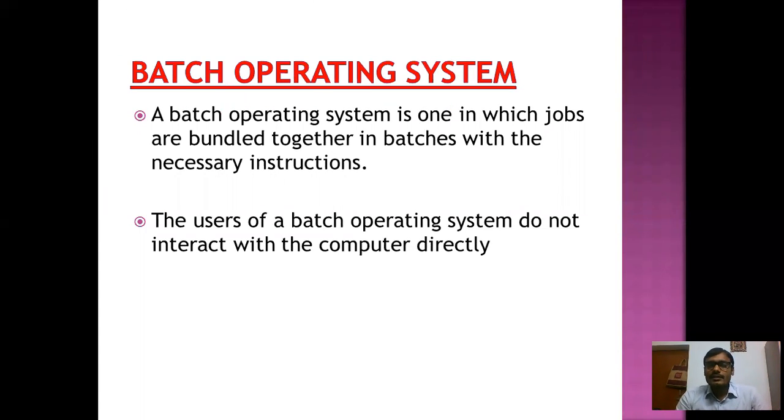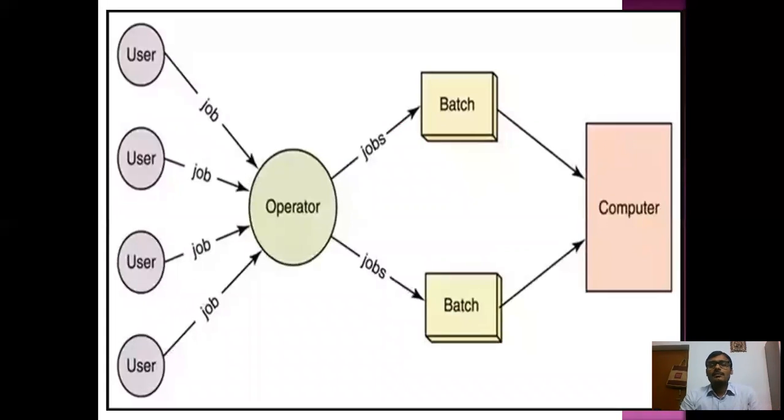A batch operating system is one in which jobs are bundled together in batches with the necessary instructions. There are many jobs and the jobs are bundled together in batches, and these batches are sent to the CPU for performing actions. The users of the batch operating system do not interact with the computer directly. You can see this picture. With this picture, you can understand the work of batch operating systems.